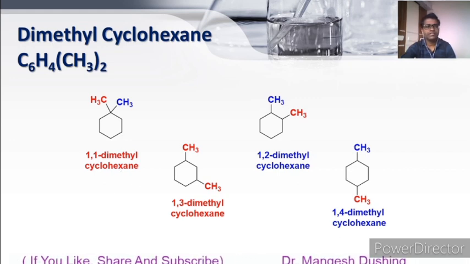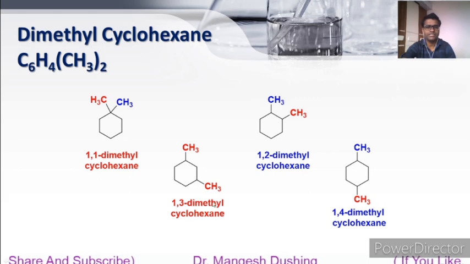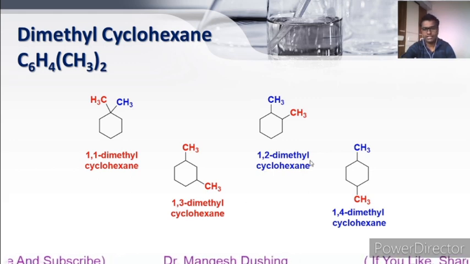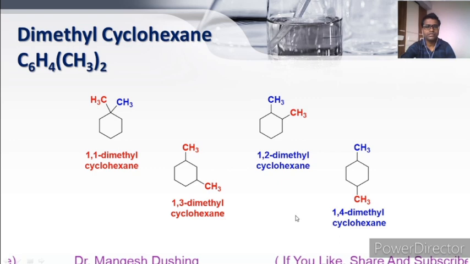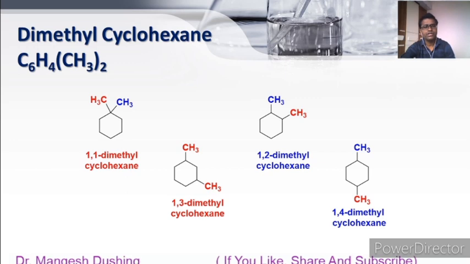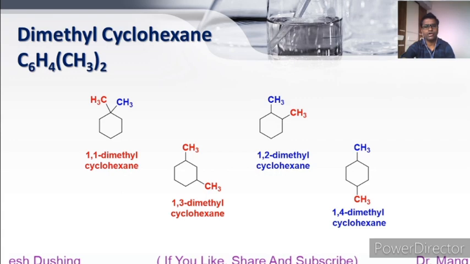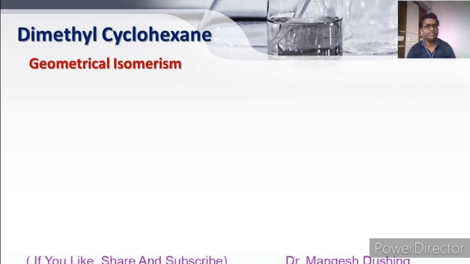But if these two hydrogens replaced by the methyl groups are from different carbon atoms, then there are three possibilities. Those are 1,2-dimethyl cyclohexane, 1,3-dimethyl cyclohexane and 1,4-dimethyl cyclohexane. So these are the four possibilities for dimethyl cyclohexane. Now we will learn one by one their stability, their geometrical isomerism, their optical isomerism. Before going into the details, we will see what is geometrical isomerism.